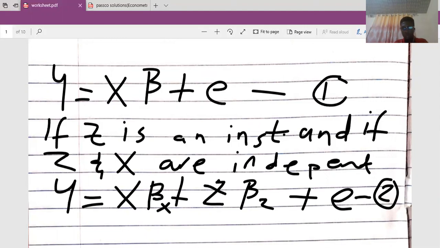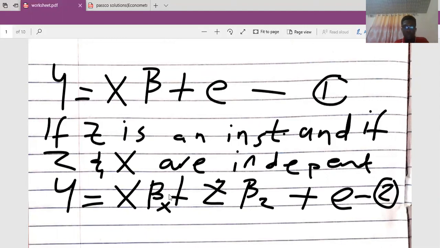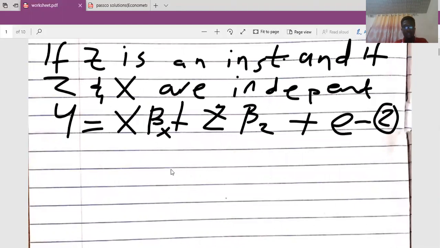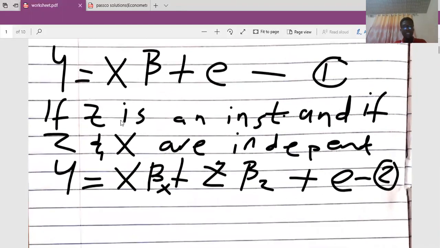Okay. So I want to go through this solution step by step so that you understand. They introduced this variable z to correct the problem of endogeneity. This variable is an instrumental variable, and if x and z are independent, then we are going to get a new regression model in this form. If this is my equation 1, the new regression model I name as my equation 2. So we are trying to derive the instrumental variable estimator.